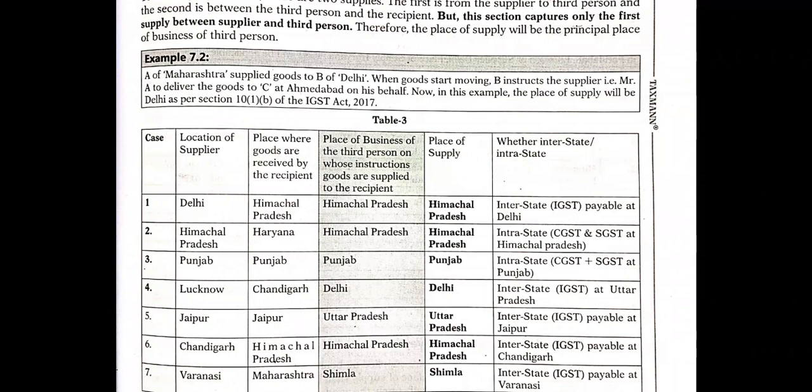Now, Lucknow is in Uttar Pradesh, while Delhi is a separate union territory. So the transaction between them is interstate. So IGST is applicable, and it is paid at the location of the supplier, that is Uttar Pradesh.